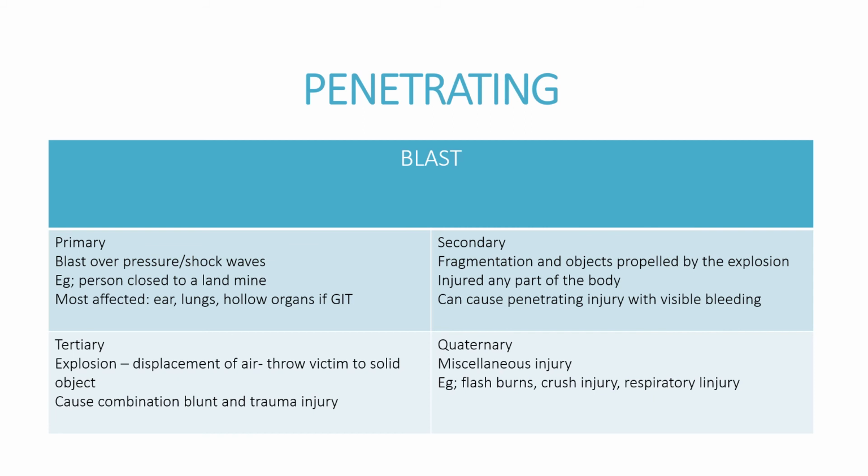In tertiary, the explosion will cause displacement of air, which can throw the victim against a solid object, and this can cause a combination of blunt and penetrating injury. Quaternary is all the miscellaneous injury which is not in the primary, secondary, and tertiary, for example, flash burns, crush injury, and respiratory injury.